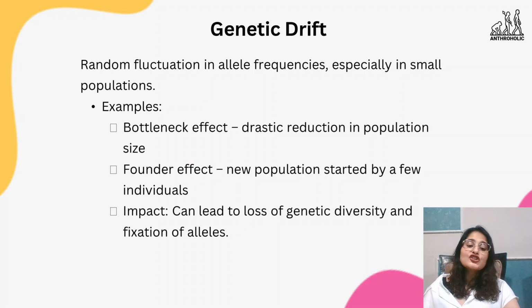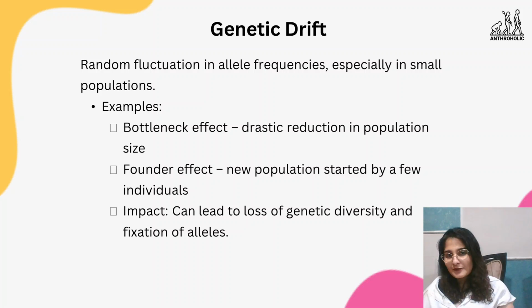That is more important. So there is something called the bottleneck effect, just like the neck of a bottle, exactly like the neck of a bottle. Certain species reduce in number because of that. It is a completely random change in gene variations.